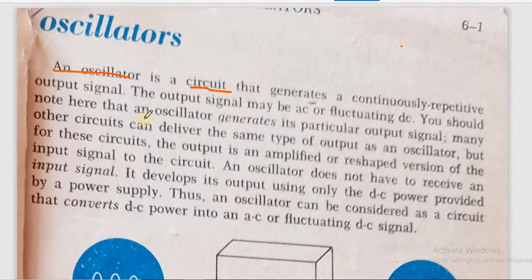Here it should be noted that an oscillator generates its particular output signal. It is not receiving any signal. It generates the signal. Many other circuits can deliver the same type of output. So suppose a particular oscillator is giving us a sine wave, and it is continuously giving a sine wave.